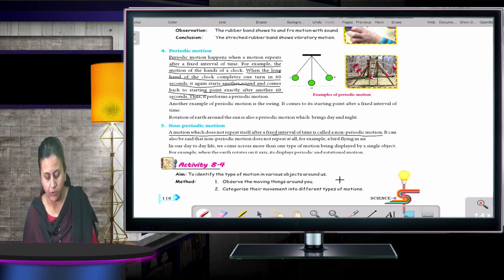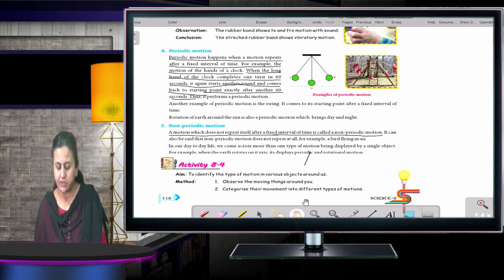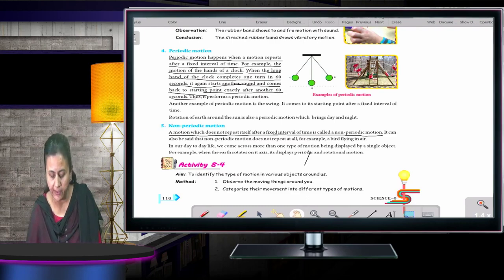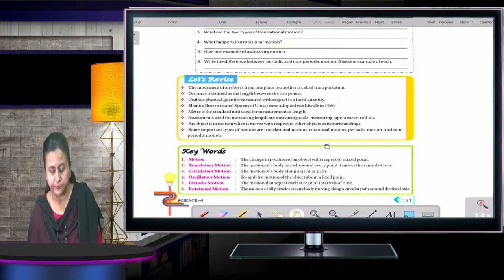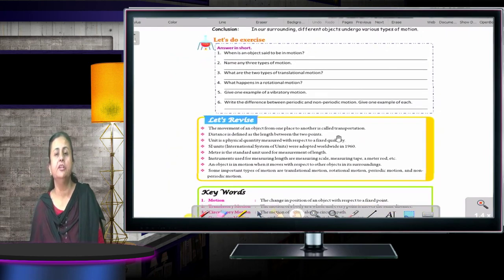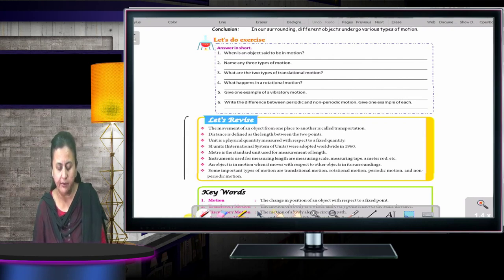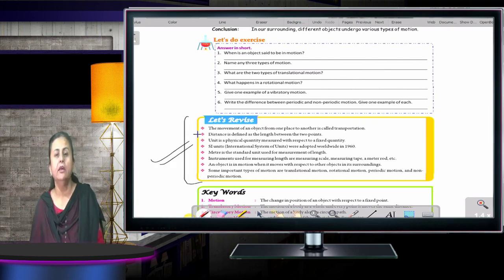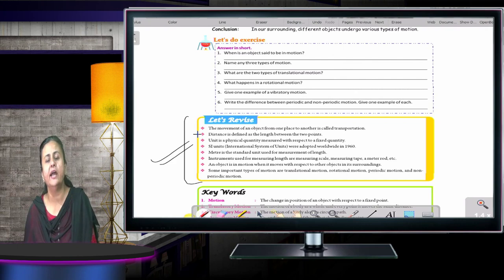Now there is one activity, please go through it to identify the type of motion in various objects around us. Just go through it. With this you finished the chapter. There are many points given over there, let's revise. Kindly go through it. Read the chapter many times so that whatever query you have, it can be solved by you.